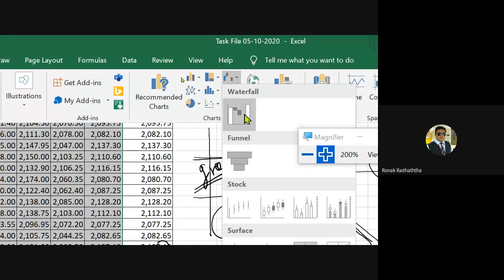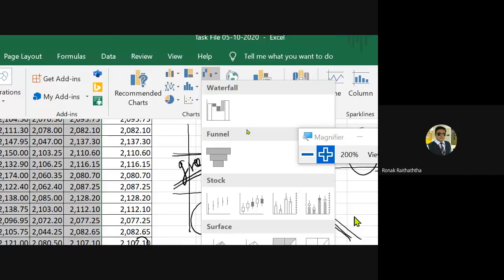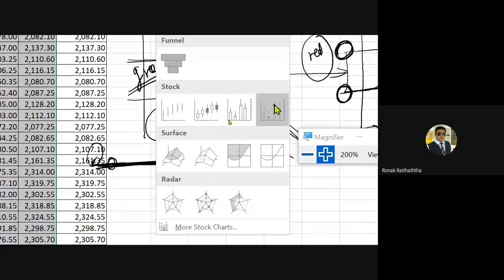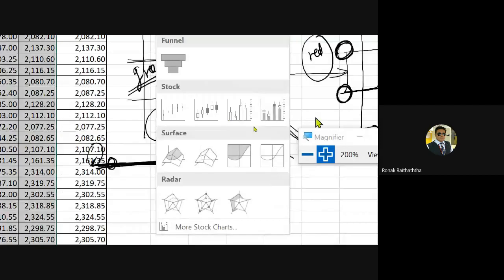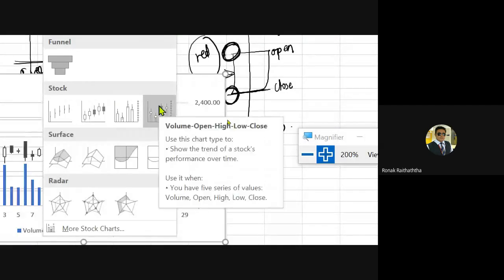See, in the waterfall one, I have this particular chart. Now, if you select the fourth one, it tells you about the volume too. This particular stock chart along with the volume. Now, in earlier versions, stock prices might be there with you, but along with the volume, you might not be able to find it. That is there in 2016 or 19 only, as far as I know.